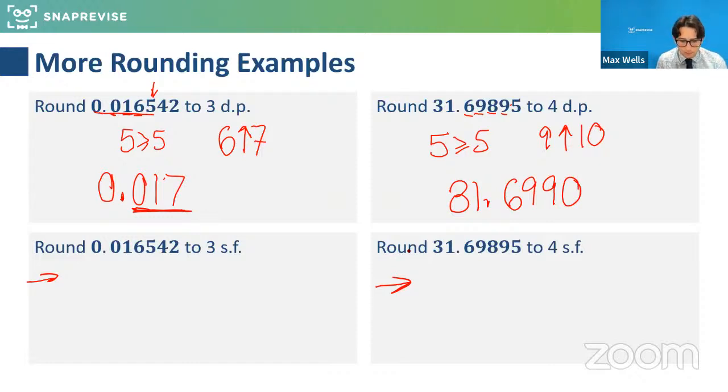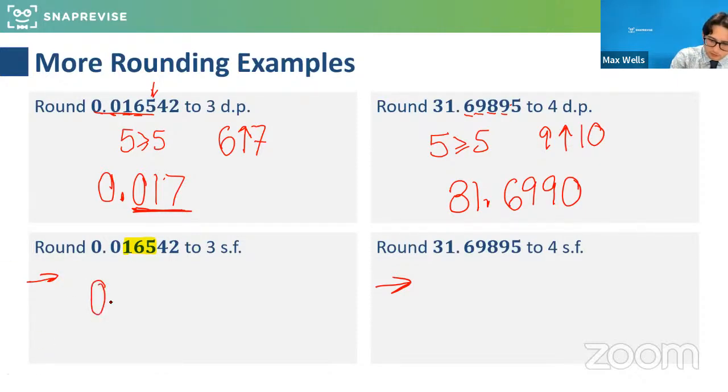So let's see if we've got some answers for rounding these to some significant figures. 0.016542 to 3 significant figures, and 31.69895 to 4 significant figures. So let's look at where the number kicks in. So the first significant figure is here. So 1, 2, 3, and we're going to use the 4 to determine what happens.